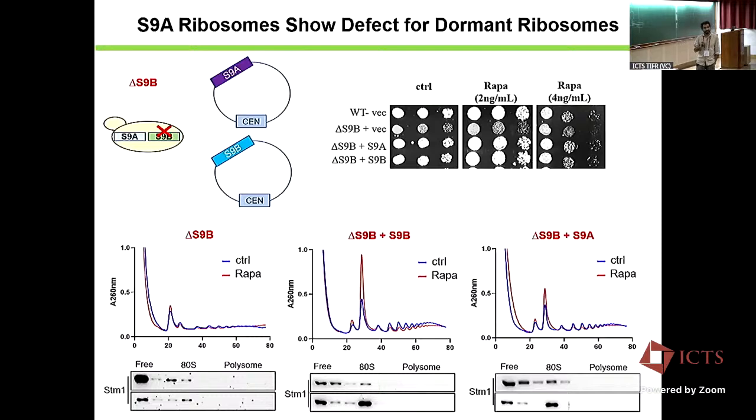So the biogenesis defect is rescued by 9A. But whether the dormancy is as we think, we don't know yet, whether this population is resistant to translation repression or whether some other dormancy factor is binding. We don't know actually. Okay, I'll go to the second part.